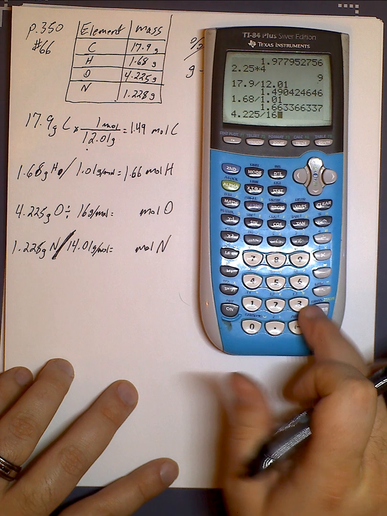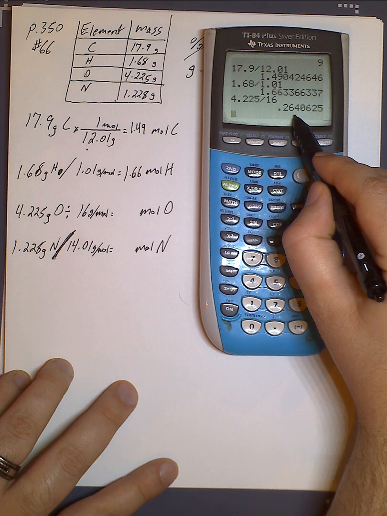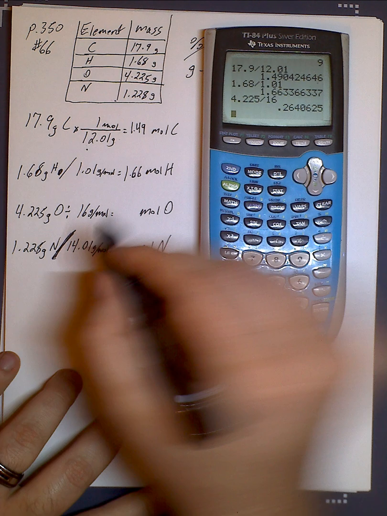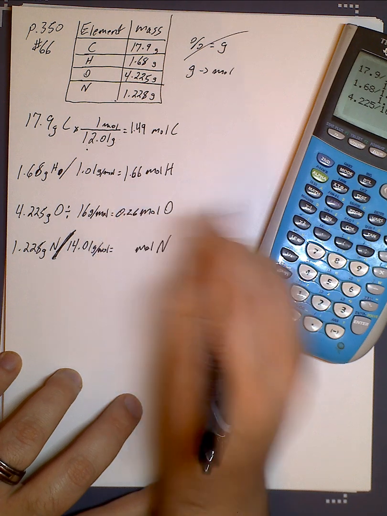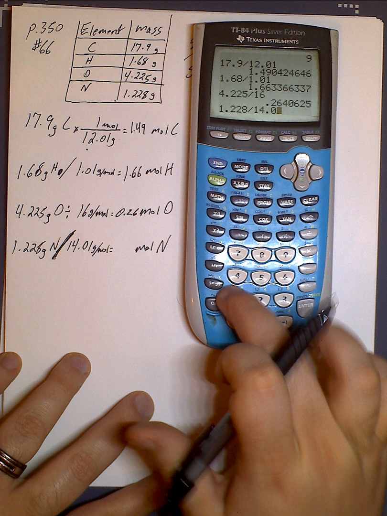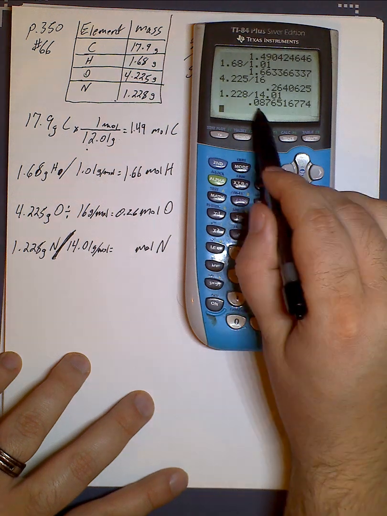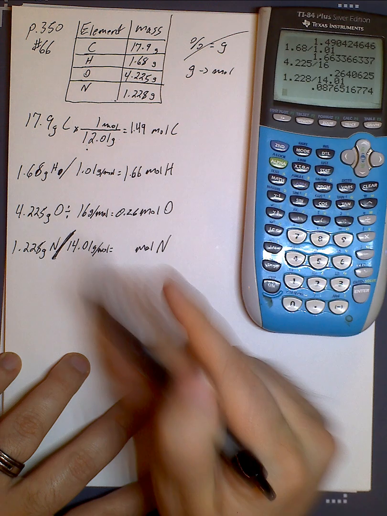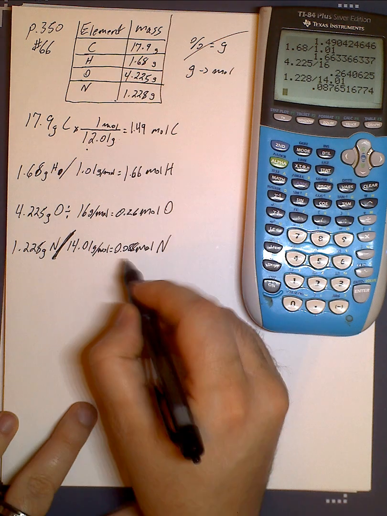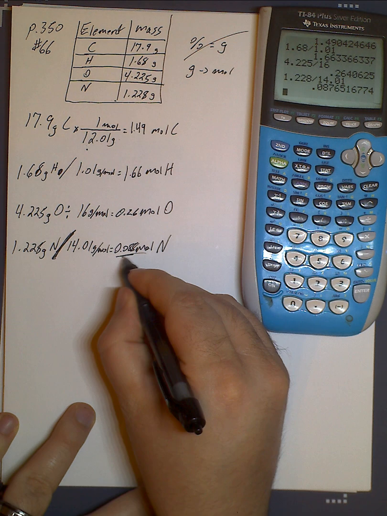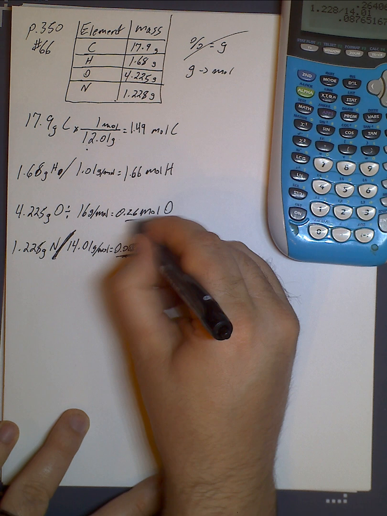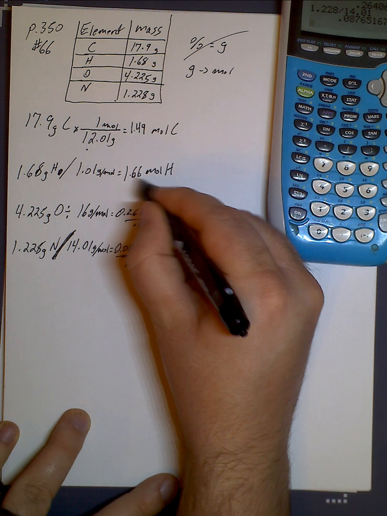4.225 divided by 16 gives a decimal, 0.26. I said I was going to be consistent, so I'm just going to do 0.26. Two decimal places. 1.228 divided by 14.01 is 0.087, round that to 0.088. Okay. So the smallest number we have is 0.088. So we're going to divide everything we have by 0.088. All of these values, if we divide one thing by it, we have to divide them all by it.